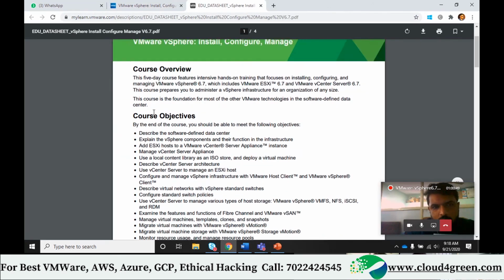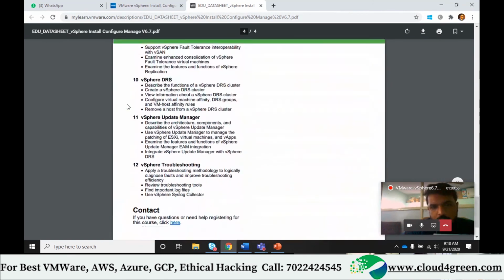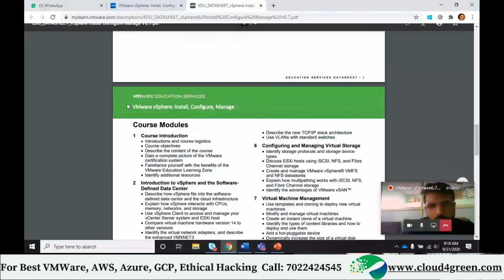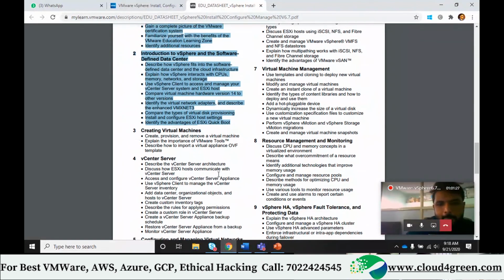Let me walk you through so that you will have a clue what would be discussed. The course module involves 12 modules. The first module is all about course introduction, what this course is all about, learning zones, edu sheets, all those things. The second one is introduction to VMware vSphere and software defined data center. We are targeting these 2 modules today, the very basics and the introduction to software defined data center. Then we'll progress to other modules as days progress.